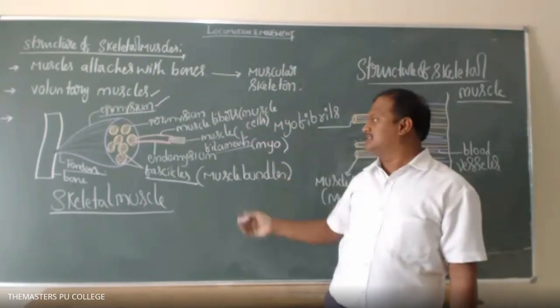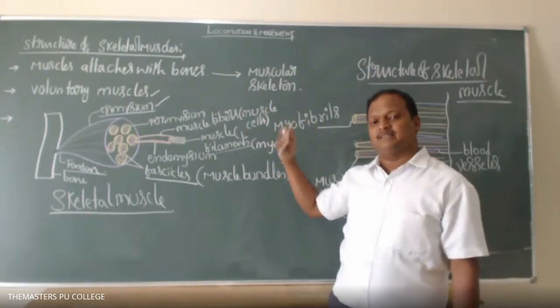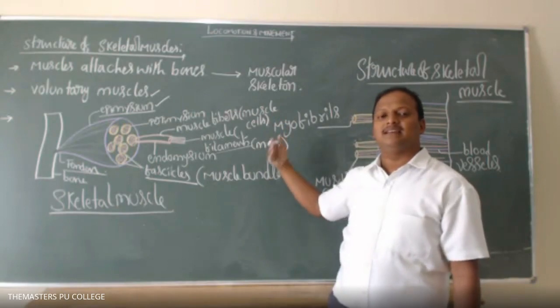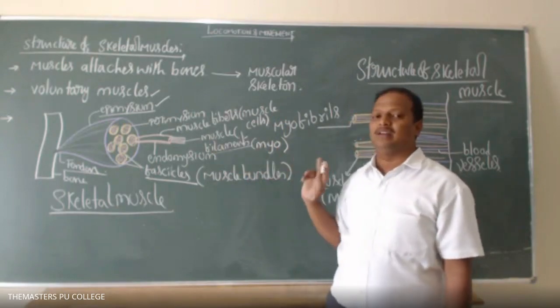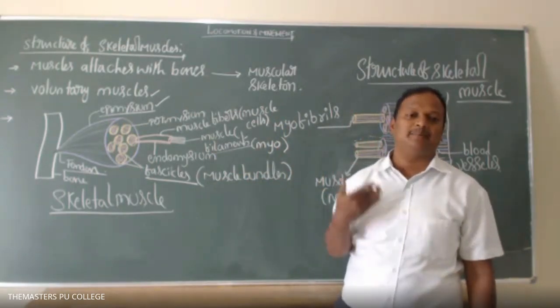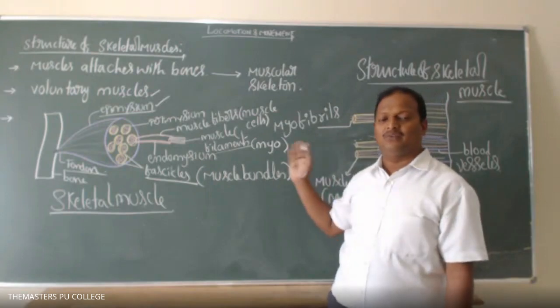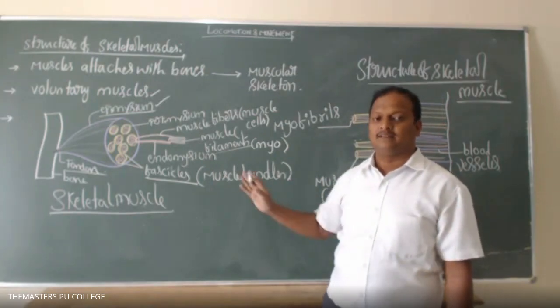Two different types of proteins are serially arranged, so what type of appearance is there? Skeletal muscles are what type of muscles? Striped or unstriped? Striped muscles. The proteins are arranged serially and repeatedly on the myofilament, so the appearance is striped. Why and how it is arranged, we will discuss again. Is it clear or not?